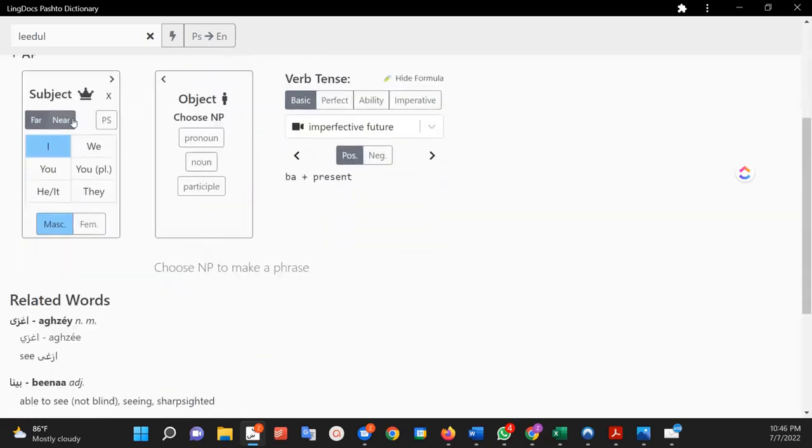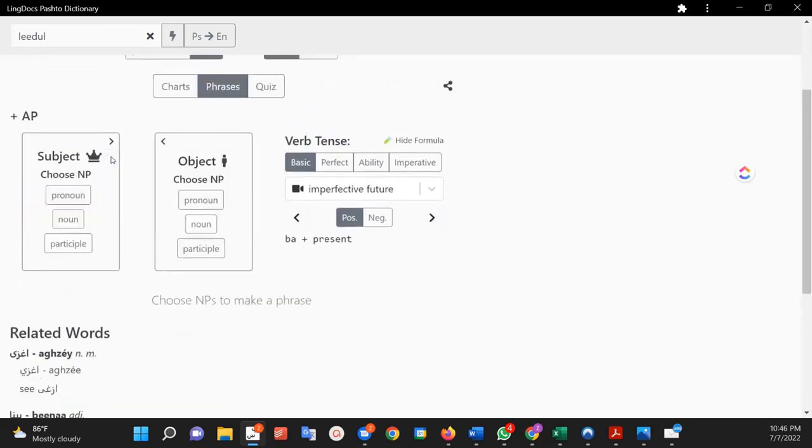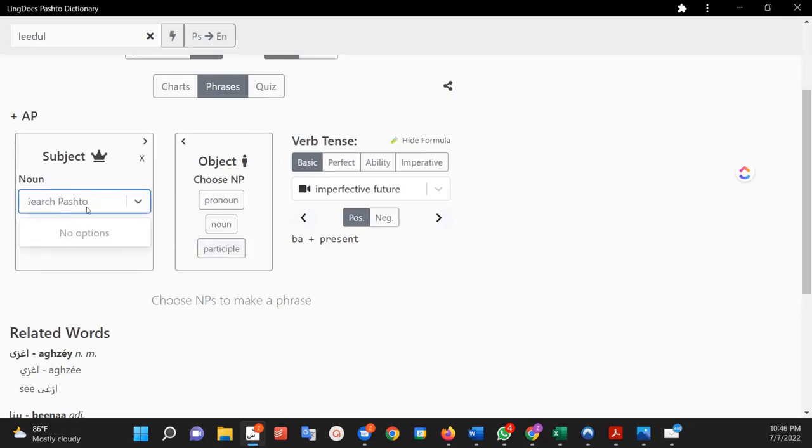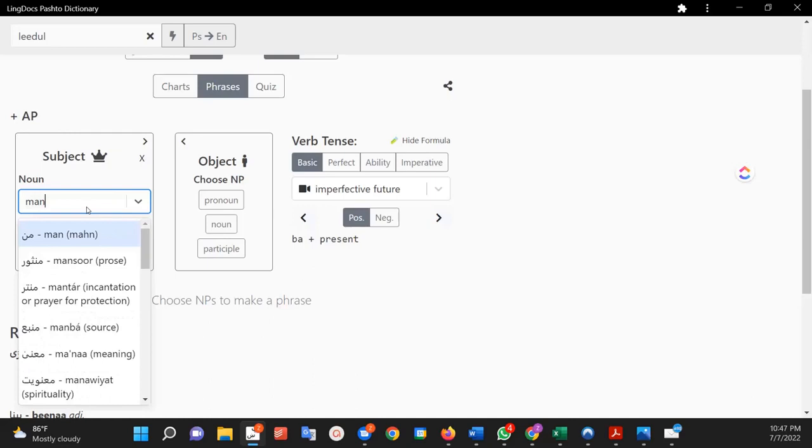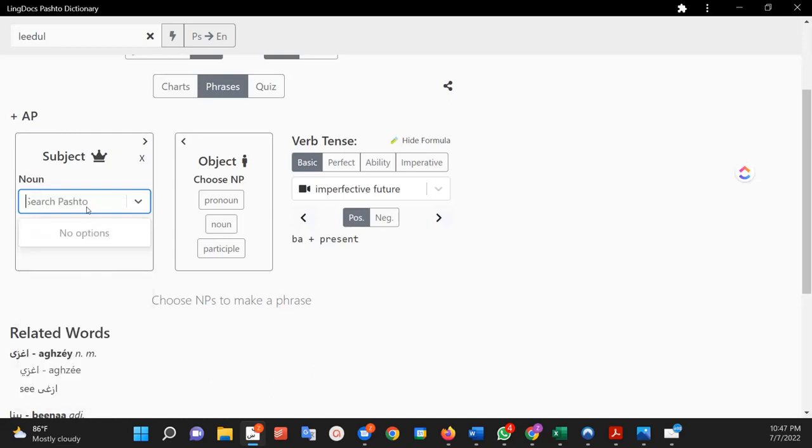Now another really cool thing. I had already clicked on a pronoun, but notice you can actually use pronouns or nouns or participles. Don't worry about participles yet, but you could use a noun. You actually have to know the Pashto word.